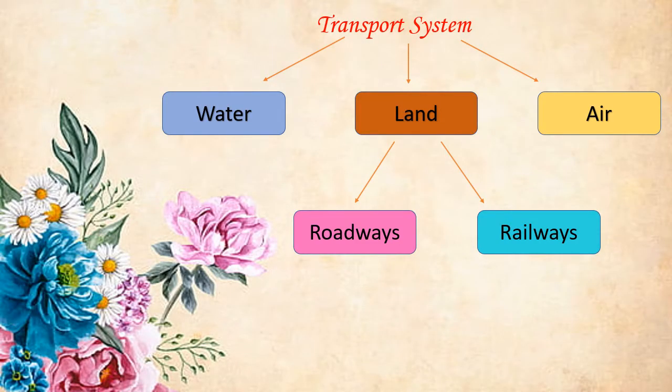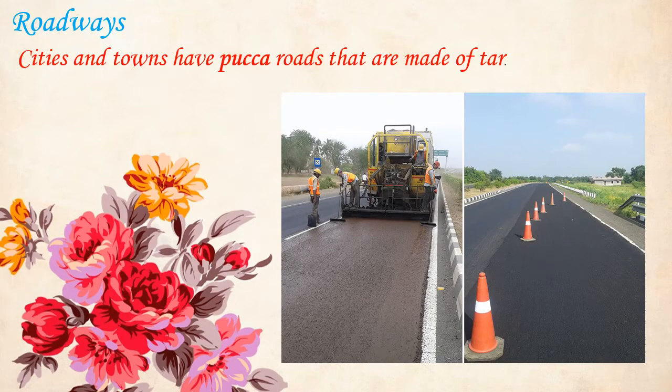So children, the transport system is grouped under three, that is water, land and air transport. Under land transport system, we have two types, that is roadways and railways. In cities and towns, we have roads which are called as Pakka roads. These are the roads that are made of tar.